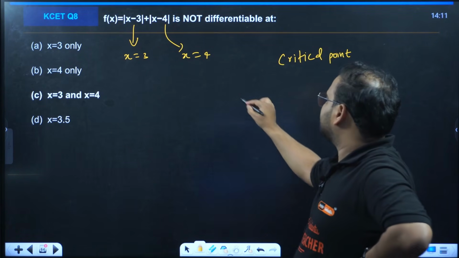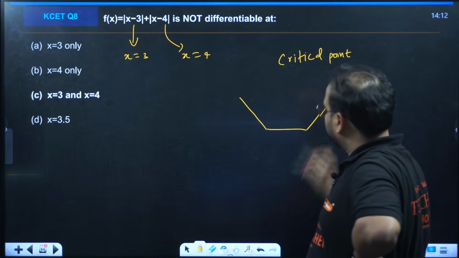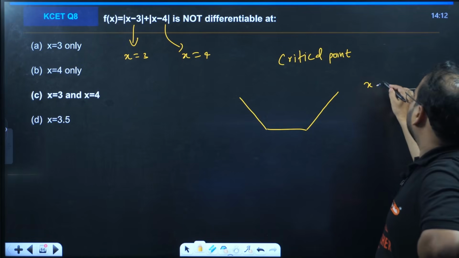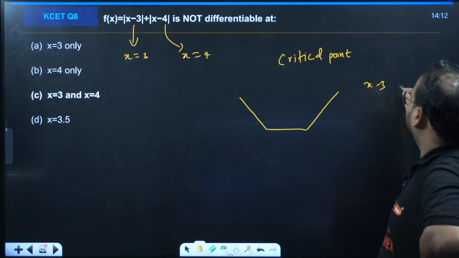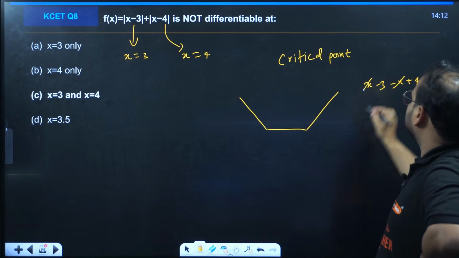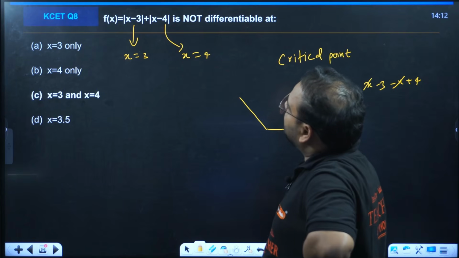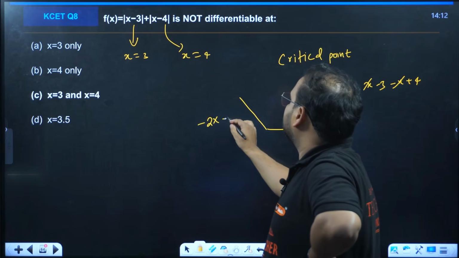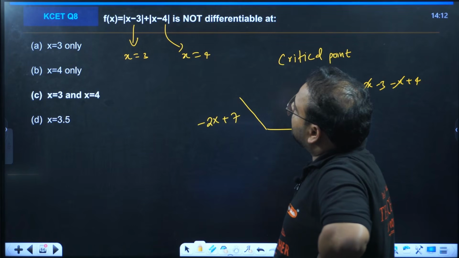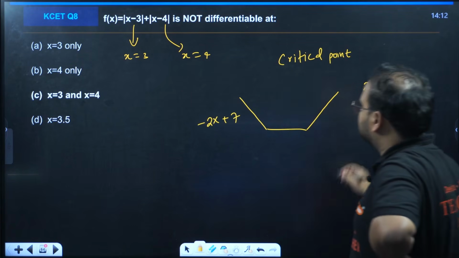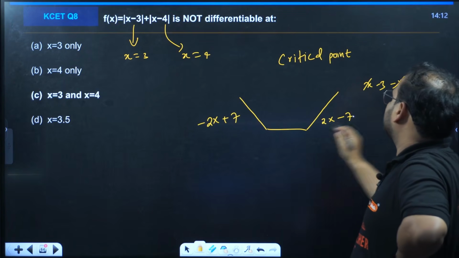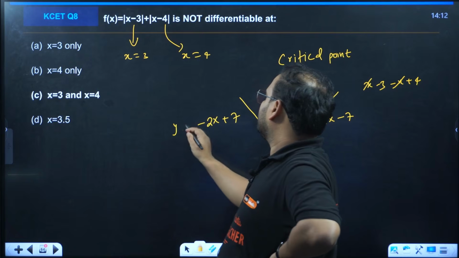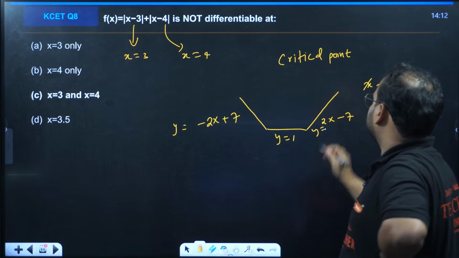So you'll have basically a straight line like this. This is the graph going to be. If you start with x minus 3 over here, after this over here you'll have minus x plus 4, that cancels. This is going to be 1, right? And after this, this graph is minus 2x plus 7, and the other one is 2x minus 7, and this graph is y equal to 1. So there are the 3 lines.